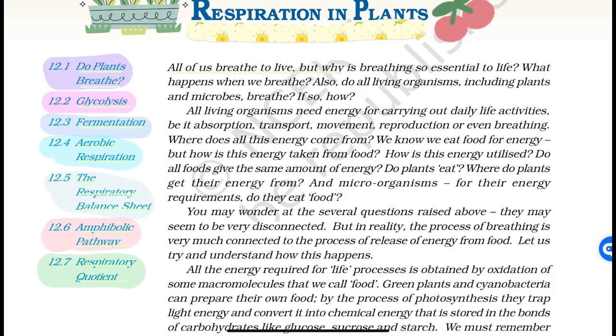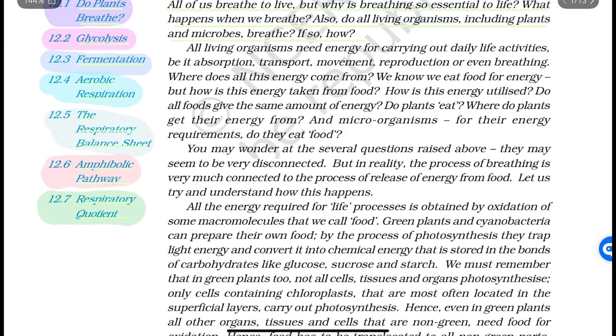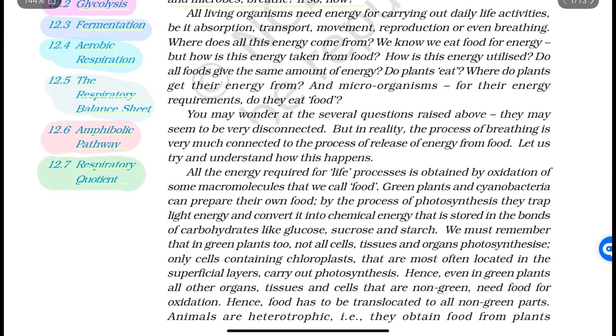All of us breathe to live, but why is breathing so essential to life? What happens when we breathe? Also, do all living organisms, including plants and microbes, breathe? If so, how? All living organisms need energy for carrying out daily life activities, be it absorption, transport, movement, reproduction, or even breathing.